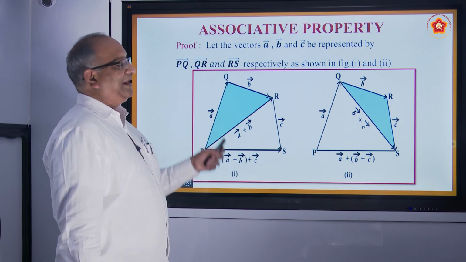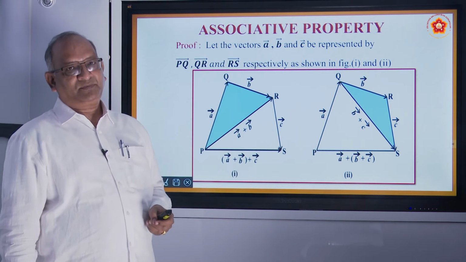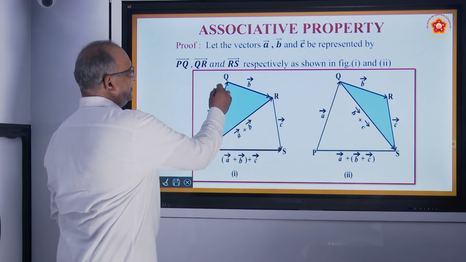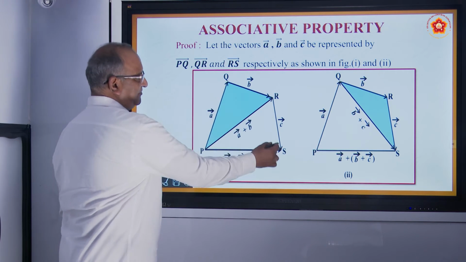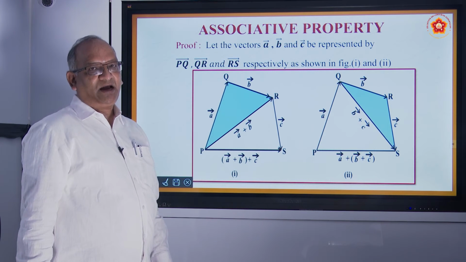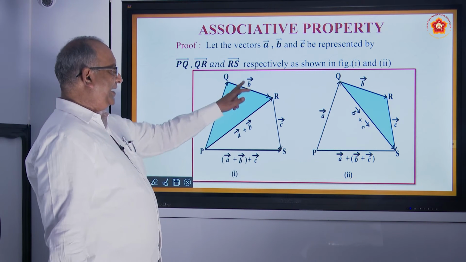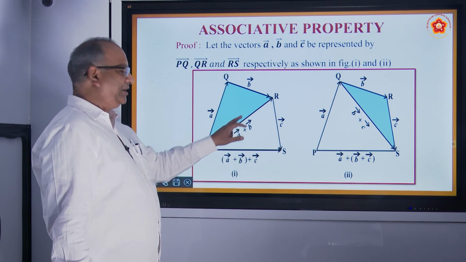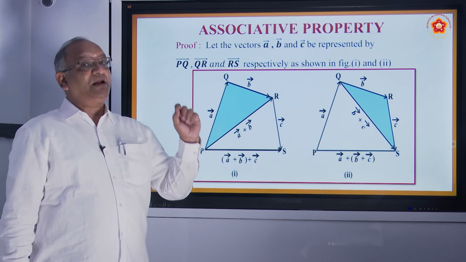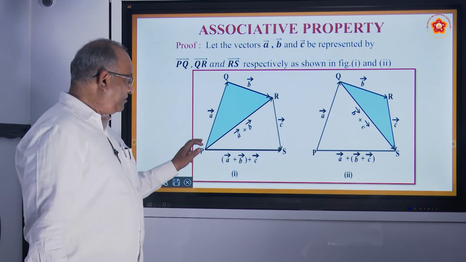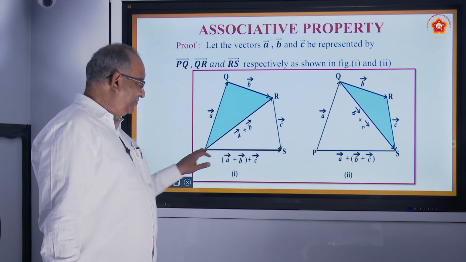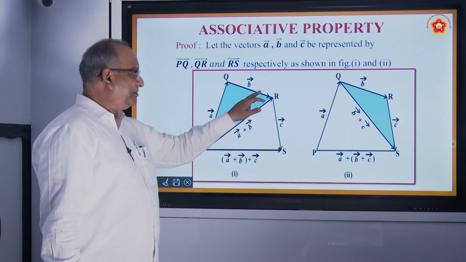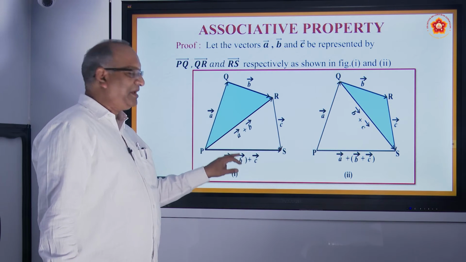Yes, similarly associativity. You simply pick up three vectors. Let us say we have a vector A, a vector B and a vector C. We want to add. How do you add? You want to add A and B, join this diagonal. So how much is this going to be? It is going to be A plus B by triangular law of vector addition. Now add this with this one, you will get this side. So how much is this? This is A plus B plus C.